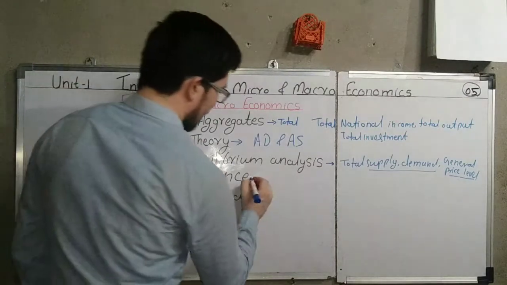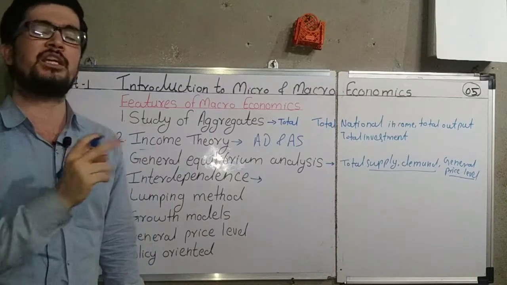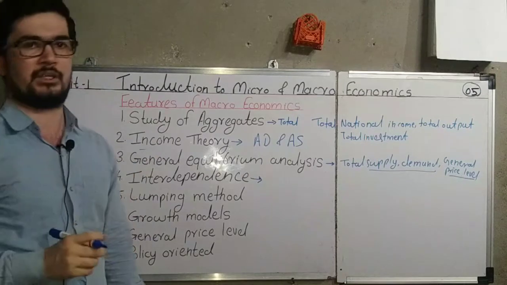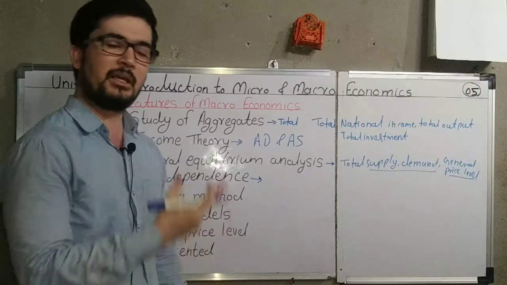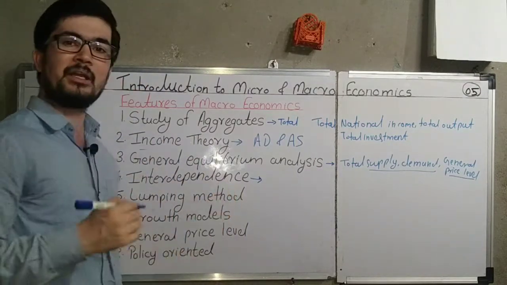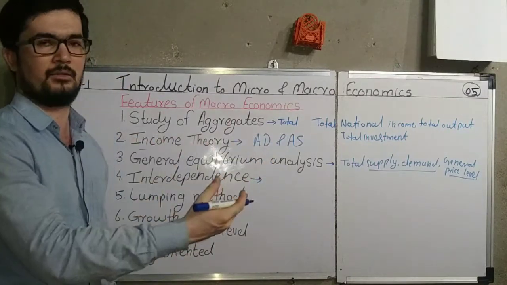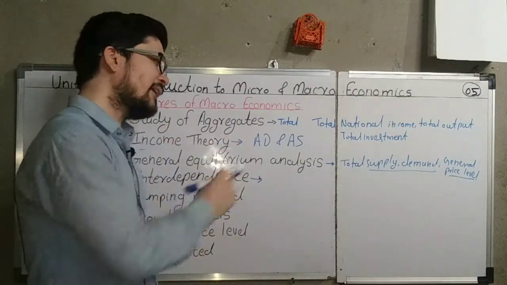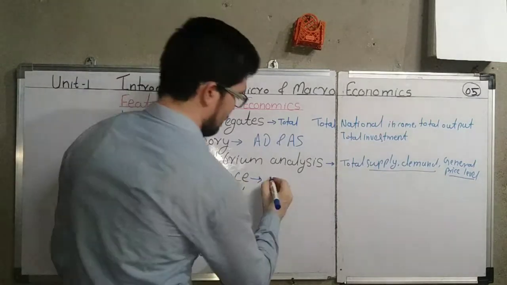Then next one, interdependence. Okay, in microeconomics we have taken only the individual units, and then studied in detail about that individual units, but we did not study about the interdependence of the units. But in macroeconomics we are going to study the interdependence. What is meant by interdependence is that each and everything is dependent upon each and everything. Okay, what does this mean? All the things depend upon each other. If we want to take an example and see how this macroeconomics studies the interdependence, let us take an example.